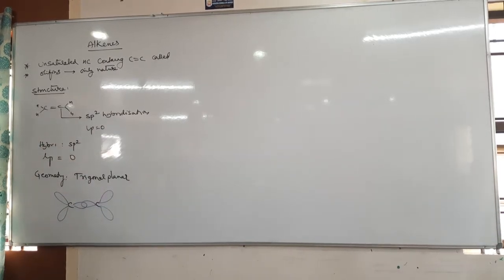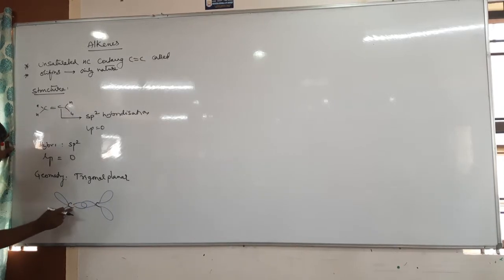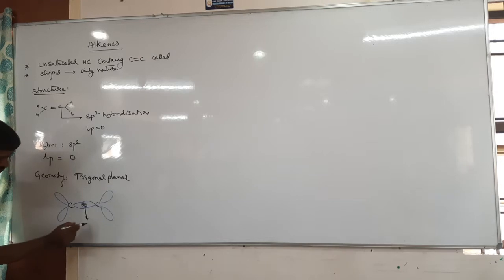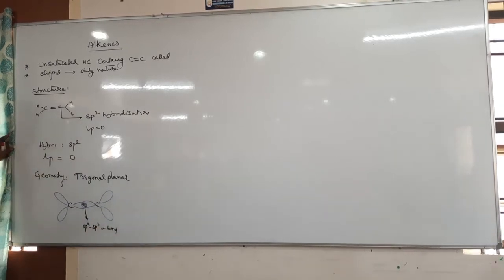Now tell me, these two sp2 orbitals of the carbons overlap, which forms a sigma bond. So which sigma bond? An sp2-sp2 sigma bond is formed between two carbon atoms.